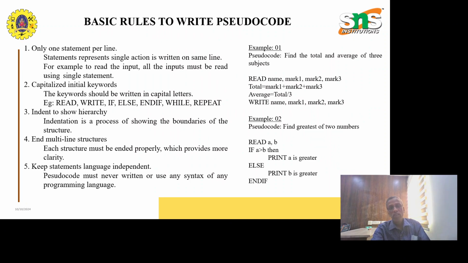Basic rules to write pseudocode. Here we have 5 rules. One is only one statement per line. Then capitalize initial keywords, so we have to follow capitalized initial keywords. Then indent to show hierarchy; the things we write should follow in a hierarchical manner. Then end multi-line structures. Then keep statements language independent. We have to keep these 5 rules in mind and write the pseudocode.